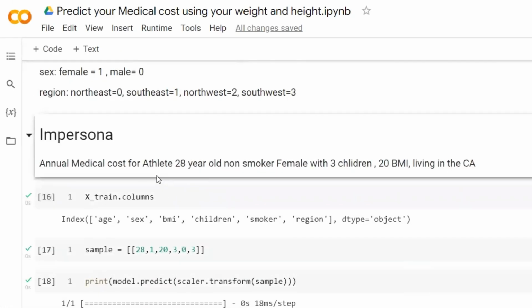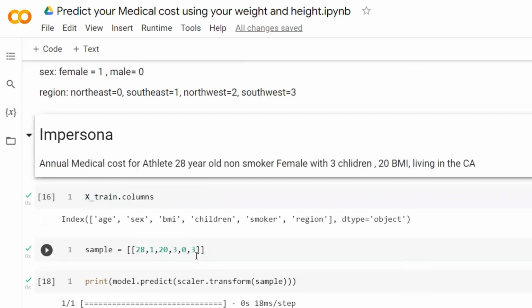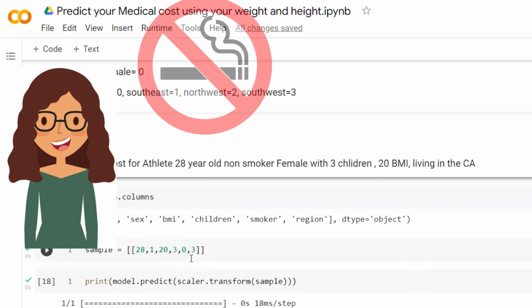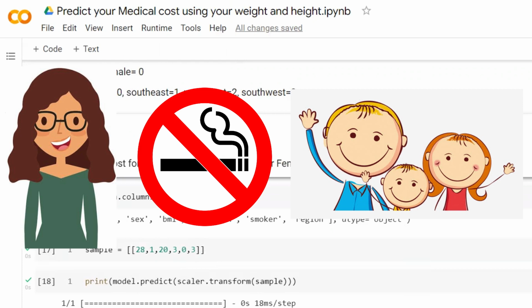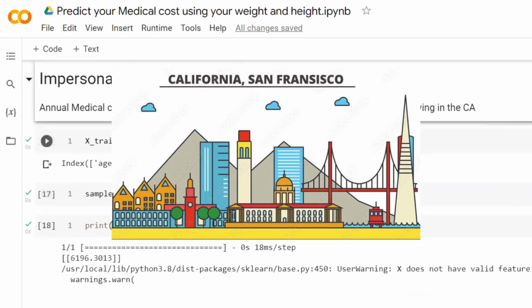And finally, we want to make a prediction on our persona. If you remember, we want to predict how much the medical cost would be for a lady. She's 28 years old. She doesn't smoke, and she has 3 children. Her BMI is 20, and she lives in California.